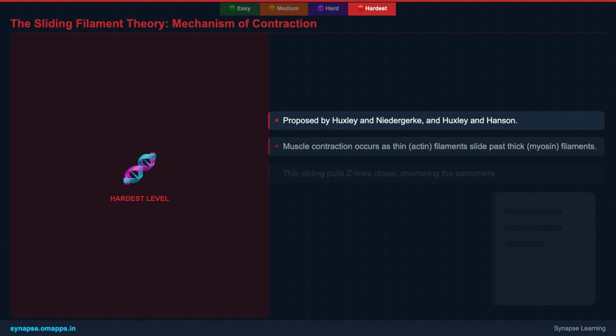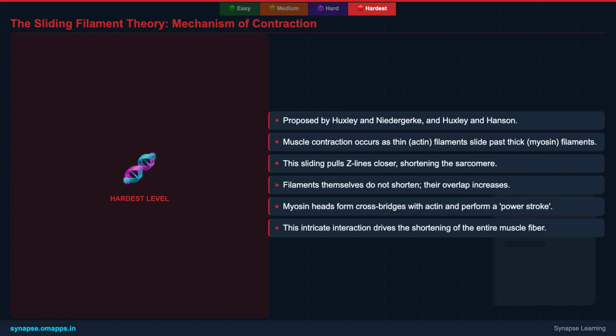The very essence of muscle contraction lies in the sliding filament theory, a groundbreaking concept proposed independently by two groups of scientists, Huxley and Niedergerke, and Huxley and Hanson, in the 1950s. This theory posits that muscle contraction doesn't occur by the shortening of the individual actin or myosin filaments themselves. Instead, it's a dynamic process where the thin actin filaments literally slide past the thick myosin filaments.